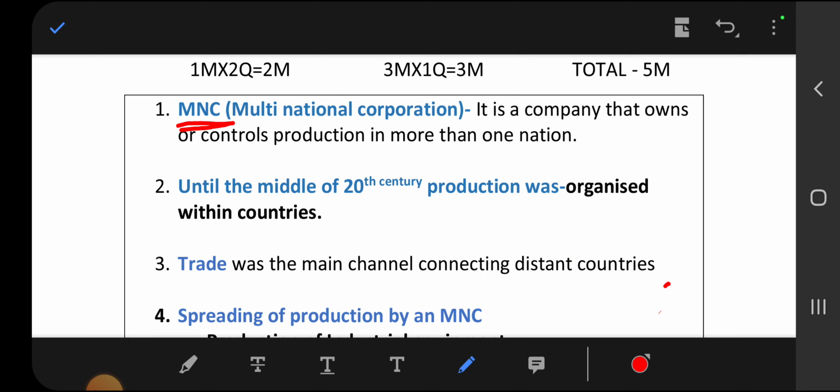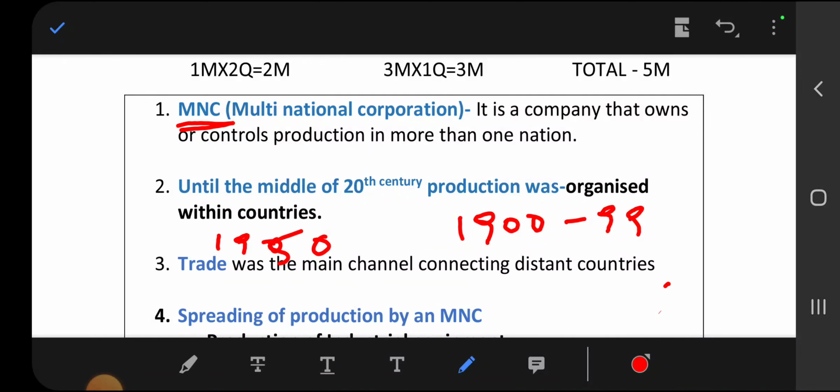Then, until the middle of the 20th century, production was organized within countries. First of all, we should know the years in the 20th century. The 20th century is 1900 to 1999. So until the middle of the 20th century, it means until 1950, production was organized within countries. It means until 1950 production was restricted.